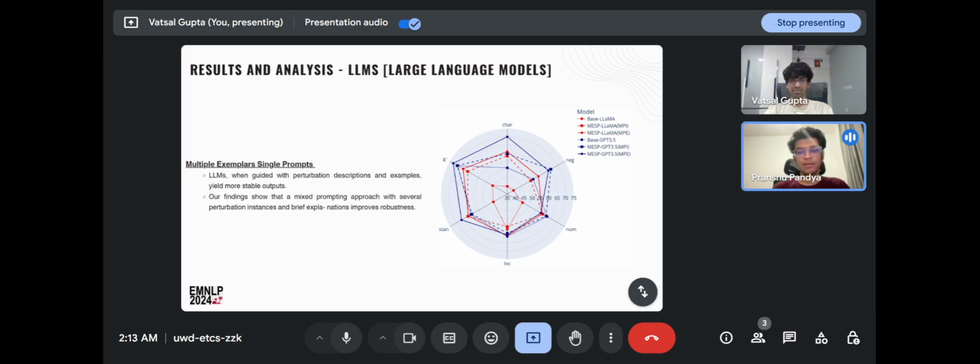The multi-exemplar single prompt strategy consists of 2 different types of prompts, the MESP MPI and MESP MPE. We can see from the figure that although MESP MPI and MPE are both better than the baseline, the MESP MPE where we provide more examples is dominant as compared to MESP MPI where we provide more instructions.